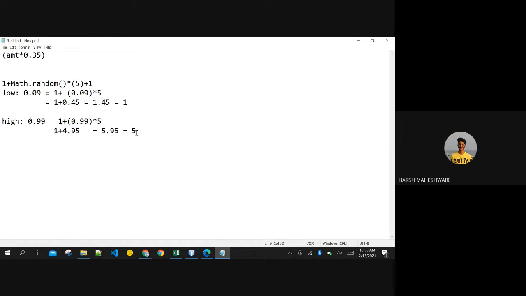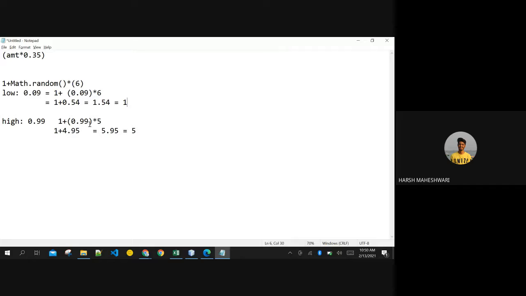So, ma'am, why is it not giving the output with Math.random into max? If we multiply just the max number, it should give the output, no? Yes, if you multiply by 6, then you will get the output. But what you are multiplying is max minus min, which is nothing but 5. If I put 6 here, then the lowest possible value gives 0.54 times 6, which is 1.54, nothing but 1.